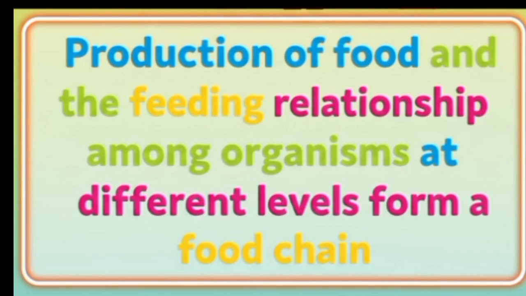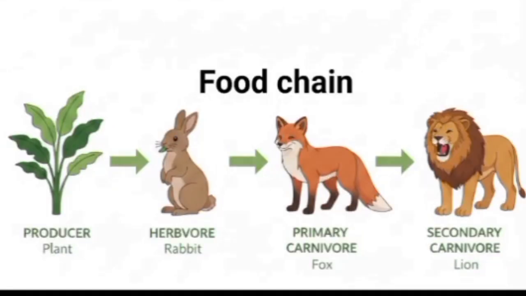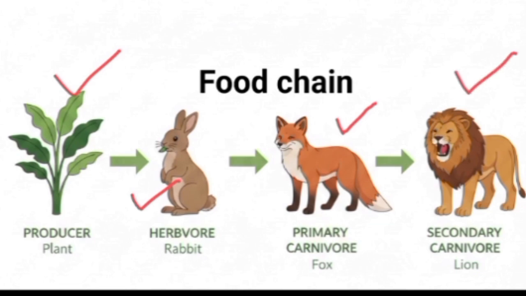So we can define a food chain as the production of food and the feeding relationships among organisms at different levels that form a food chain. Let's discuss the simplest example of a food chain. Every food chain starts from producers. Plants are the producers that have the ability to make their food by photosynthesis. In turn, plants are eaten by herbivores. Herbivores are the animals that directly eat plants. Next, a herbivore may be eaten by a carnivore. Here, the fox is the primary carnivore as it is eating a herbivore. In turn, the fox is eaten by a lion, and the lion is a secondary carnivore. So in this way, they make a link, a straight linear chain, and that chain is called a food chain.